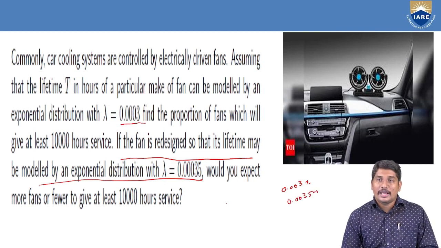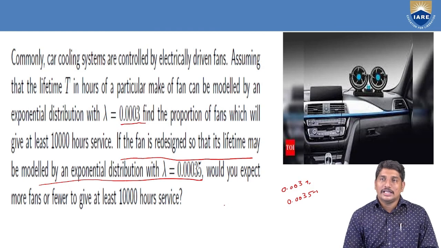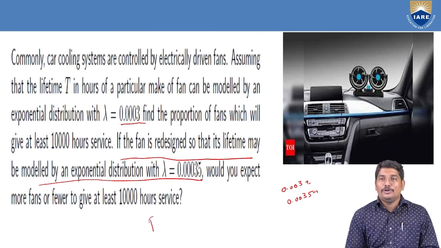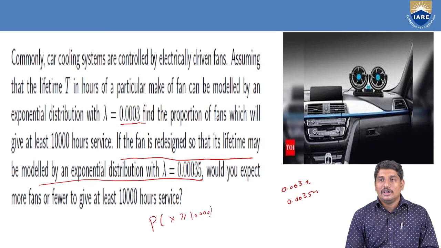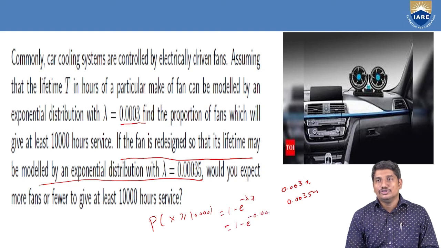So with this, again, if we are to calculate the probability that the lifetime of the electrical fans will exceed 10,000 hours, that will be 1 minus e power minus lambda x, that is 1 minus e power minus 0.00035 into 10,000.